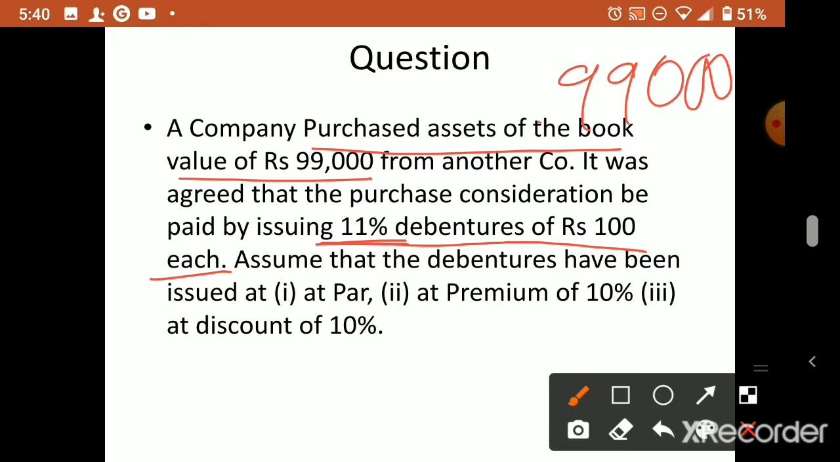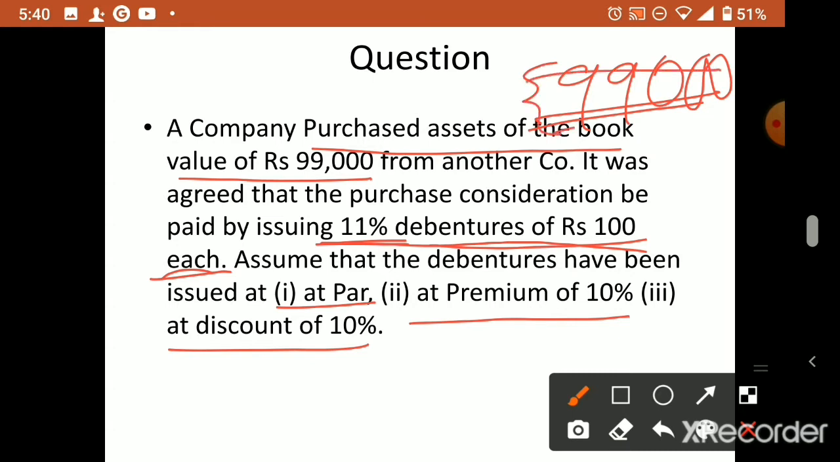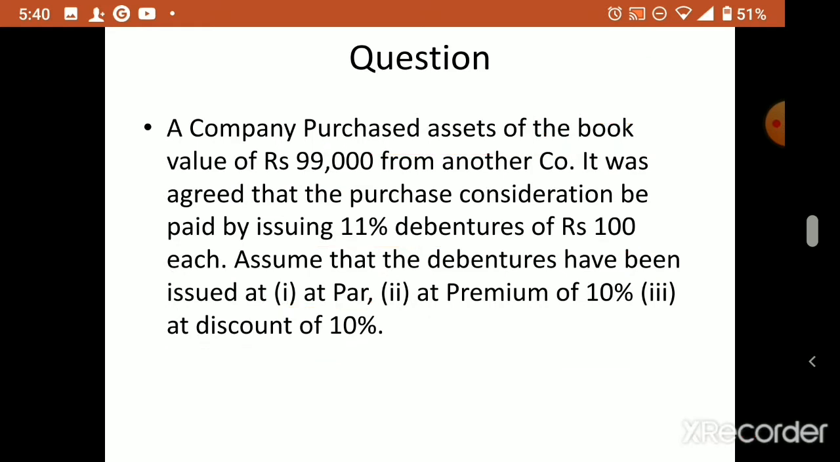So for 99,000 we decided we will issue debentures of 100 each. That at par, and also we issue at premium. If it is at a premium, what journal entry? If it is at a discount of 10%, what journal entry will come? So remember, this is the amount payable, 99,000. The issue price has three different cases, and we have to calculate it separately. So we'll go to the journal entry.